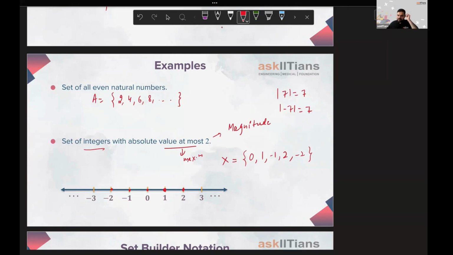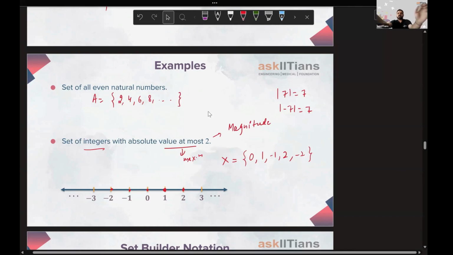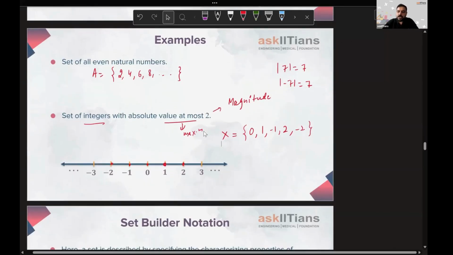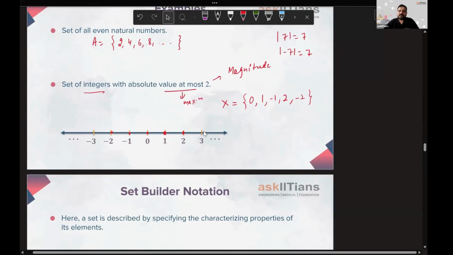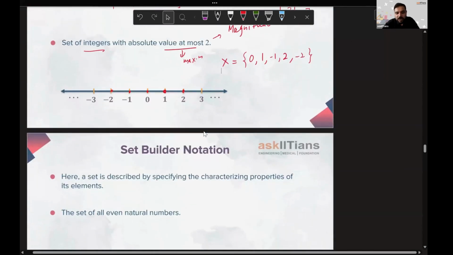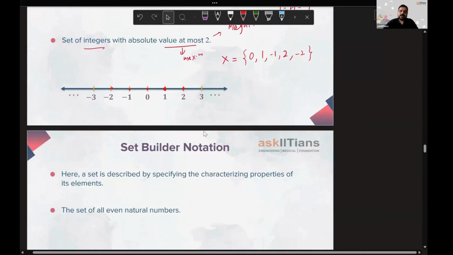We've been using A for some time, so I don't want you guys to think that all the sets are written as A. No, that's not the case. You can use any capital letter to denote the set. All right. So till now we are sorted with this kind of presentation or notation, which is roster form or tabular form. Moving on to the next. Next is set builder notation. What is that?